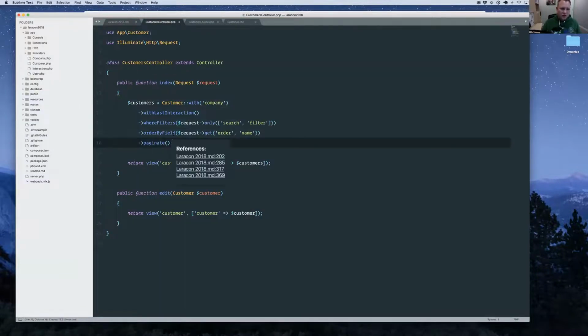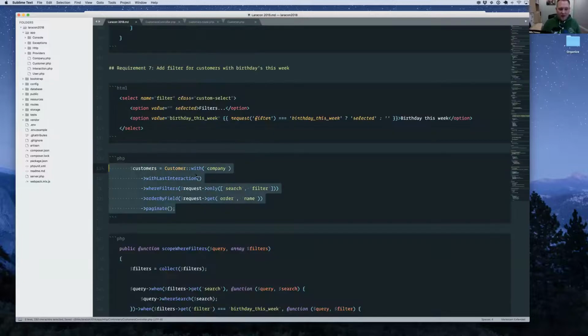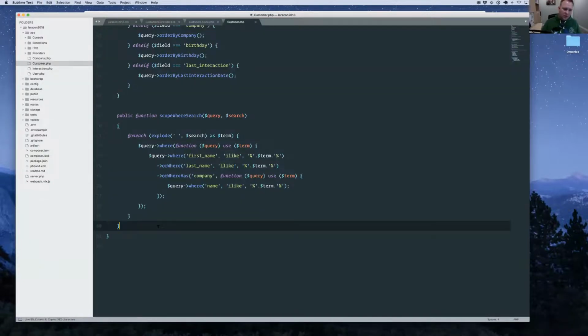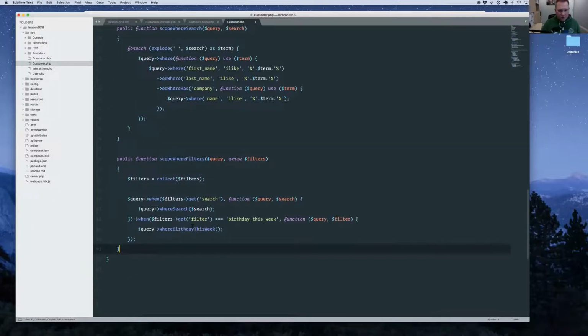I'm going to update the controller code. I'm going to get rid of this whereSearch, and I'm going to do whereFilter. It's a bit of a refactor here. Previously I only had search, but now I want to do whereFilters because I have more than one filter happening. It's like my order by field here. I want the ability to have multiple filters and have that filter scope worry about figuring out how to implement that, getting it out of my controller code. So let's implement this scope for whereFilters.